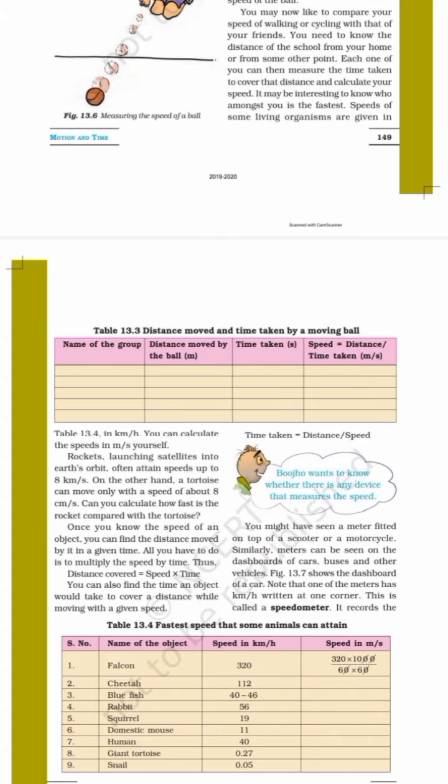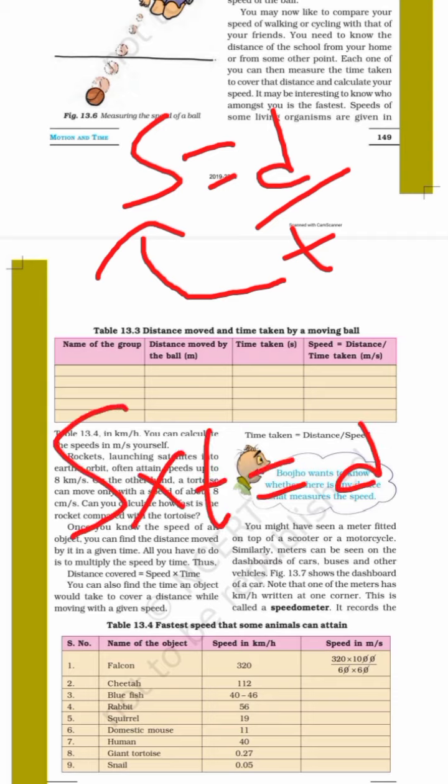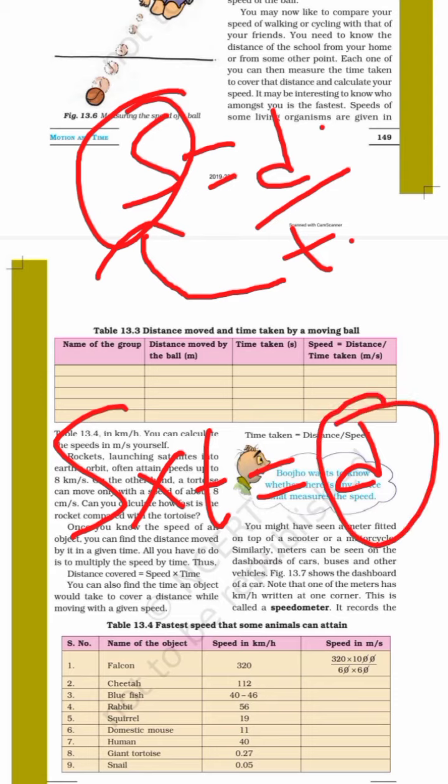Now I am going to give you a trick of how to find the distance and how to find the speed. Speed is equal to distance upon time. Okay. So now if I take t over here, speed into time equals distance. Now I found s. The formula to find s is d upon t. The formula to find d is s into t. So what is the formula to find t?